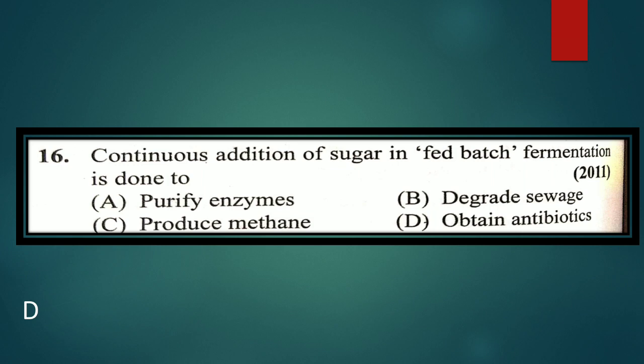One by one the addition of these things is called fed batch fermentation. I hope you have understood this. So during this fermentation, sugar also has been added, and the answer is to obtain the antibiotics.